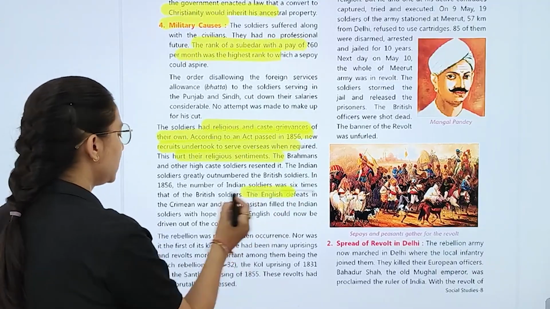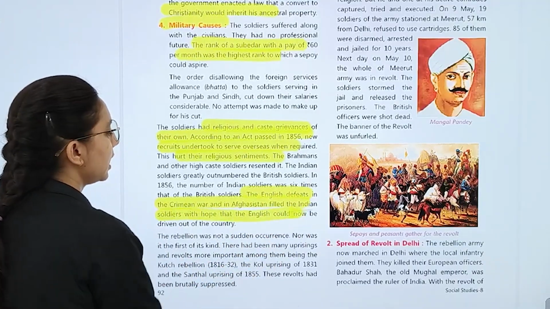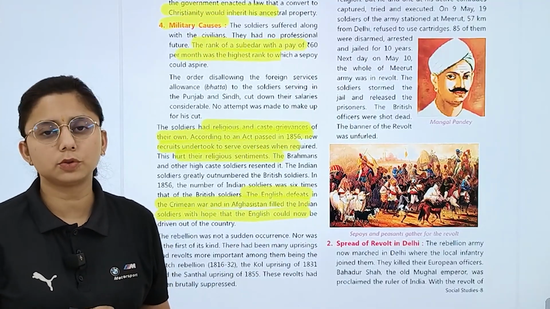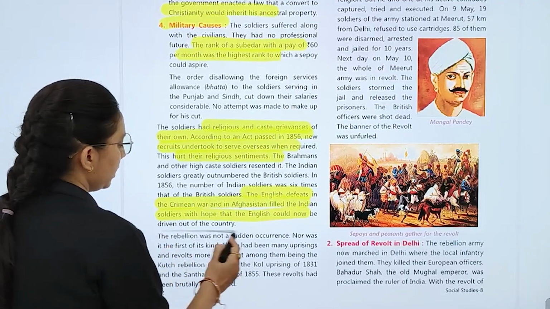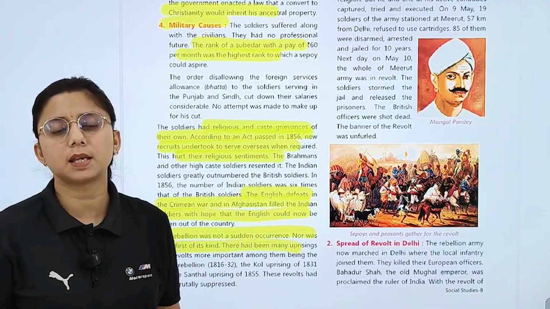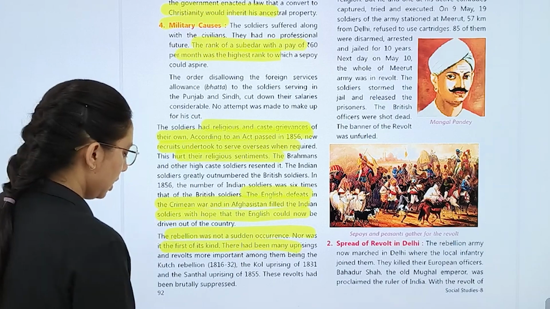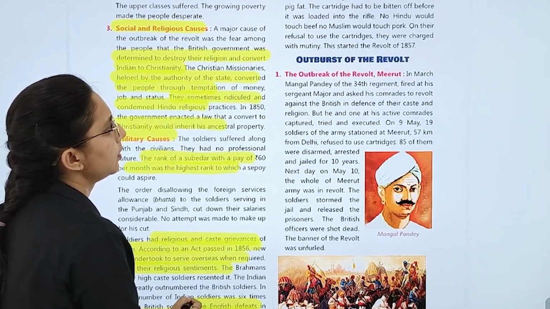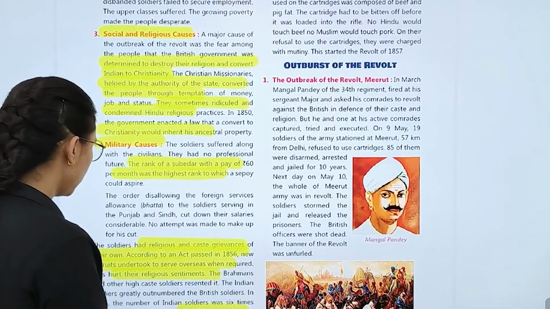And the English defeats in the war in Afghanistan filled Indian soldiers with hope. The rebellion was not a sudden occurrence, nor the first of its kind. There had been many uprisings. Many uprisings happened, and the revolt was brutally suppressed. So what was the outburst of the revolt?